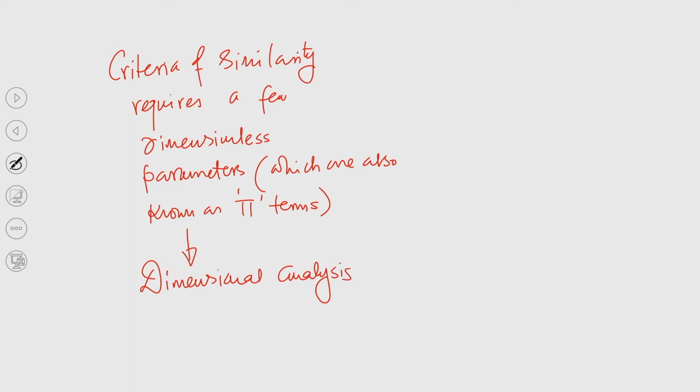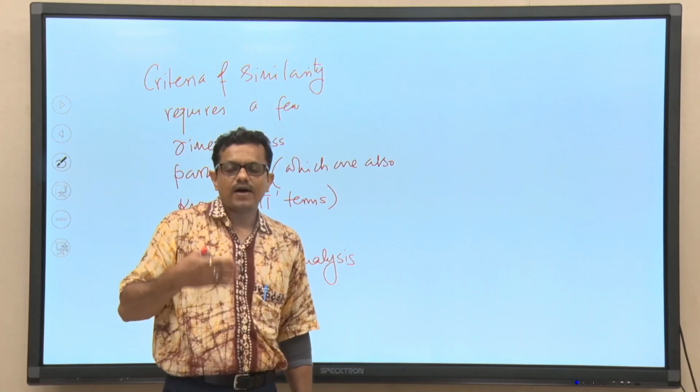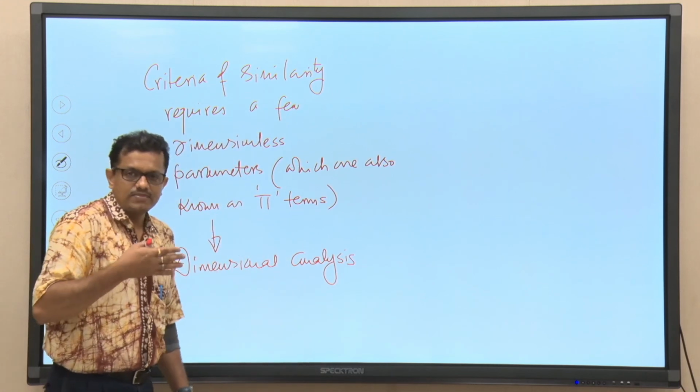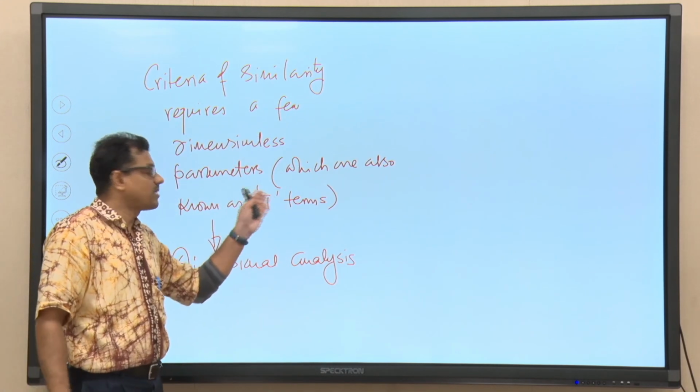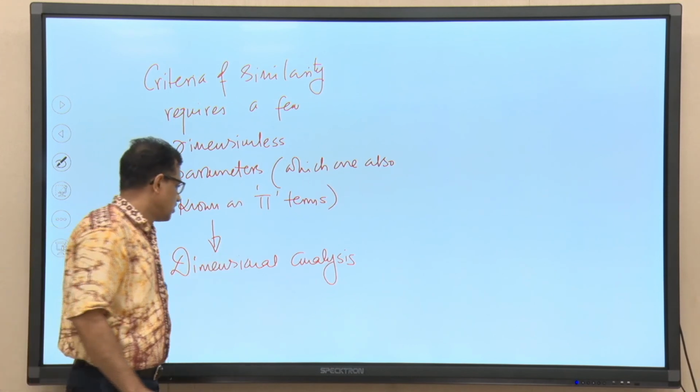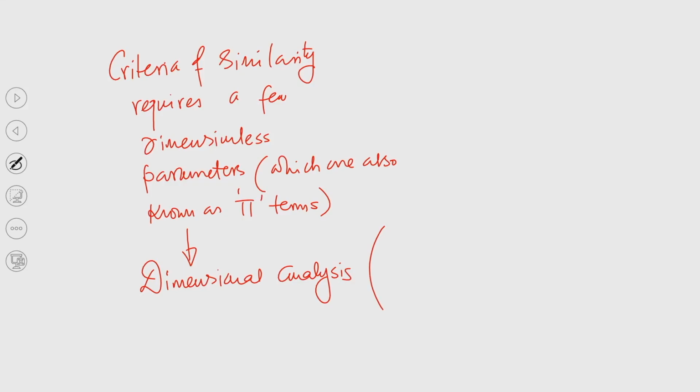Right. Probably you have studied in fluid mechanics the Buckingham pi theorem, which is used to find these pi terms, and this is also dimensional analysis. So, basically we will be discussing Buckingham's pi theorem.